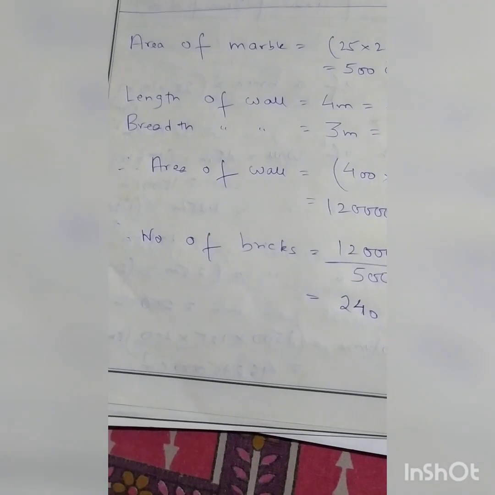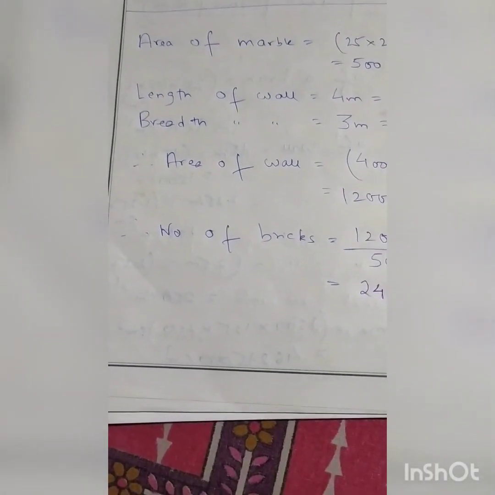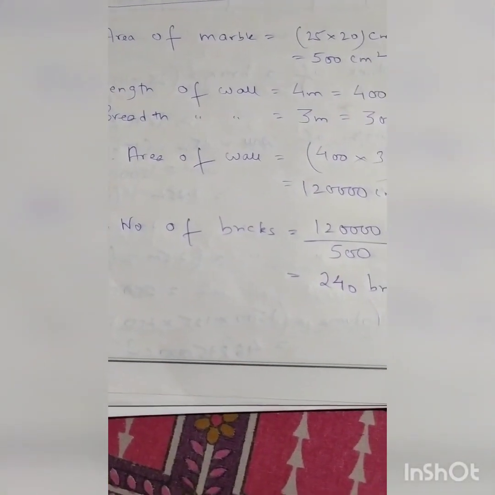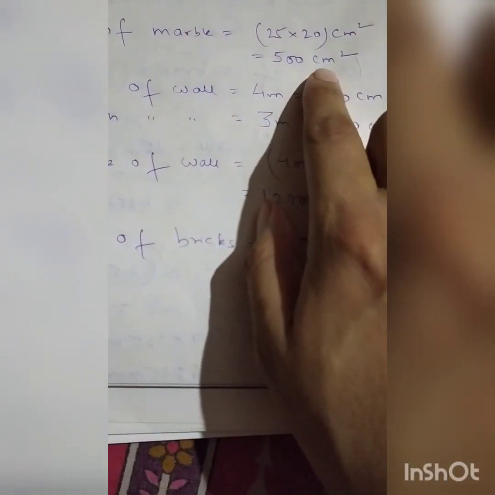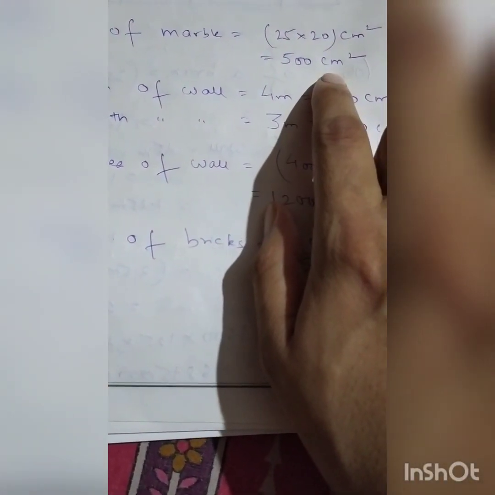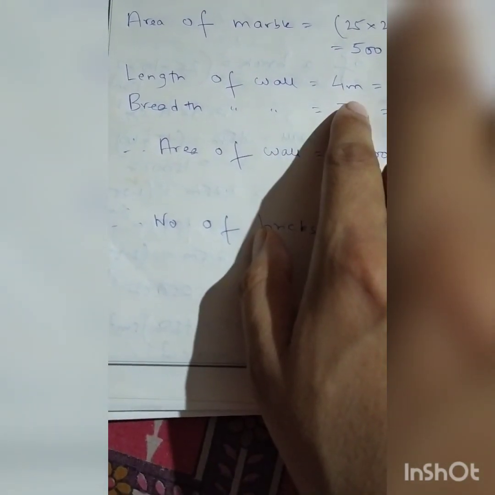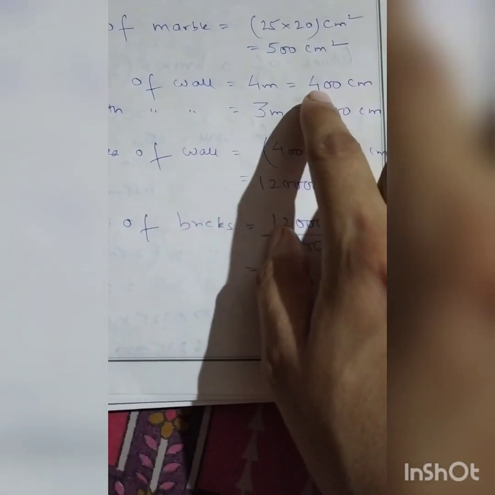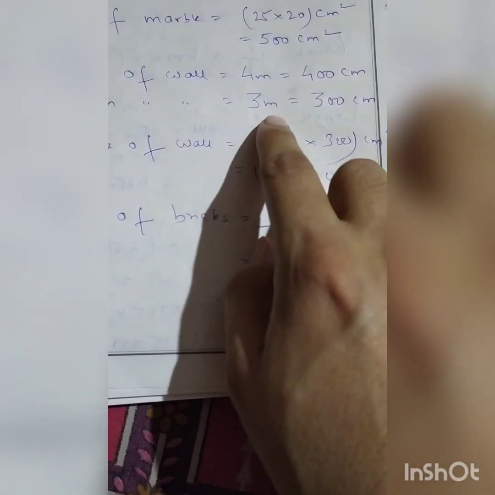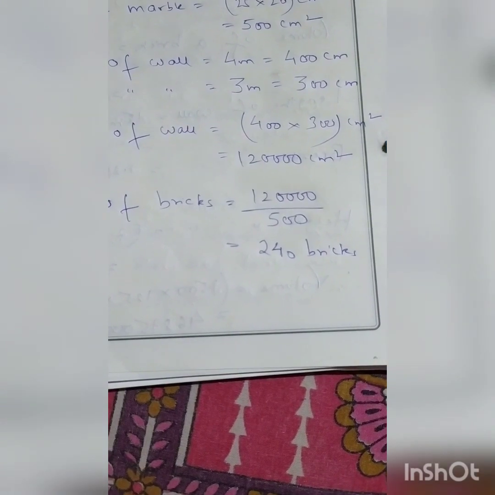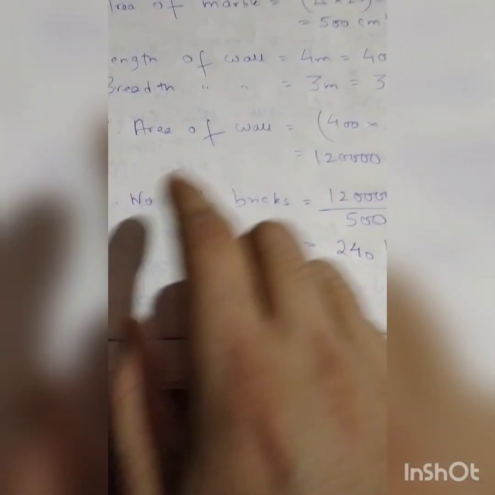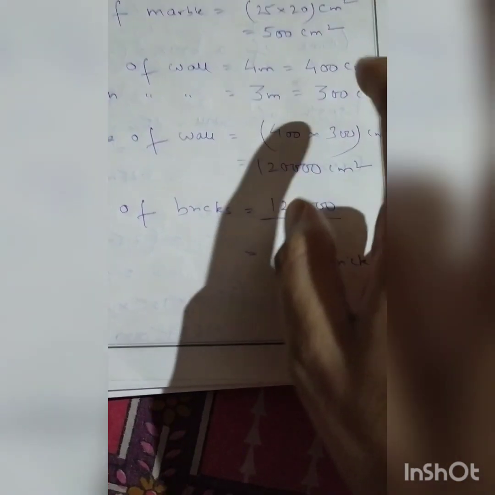This is the solution that I have done. So first, area of marble: 25 into 20 centimeter square, 500 centimeter square. This is already given in centimeter, no problem. Now the conversion: length of wall 4 meter and breadth of wall 3 meter. That means 4 meter means 400 centimeter, 3 meter means 300 centimeter. This conversion you have to make because this one was given in centimeter. This one also you have to convert in centimeter.